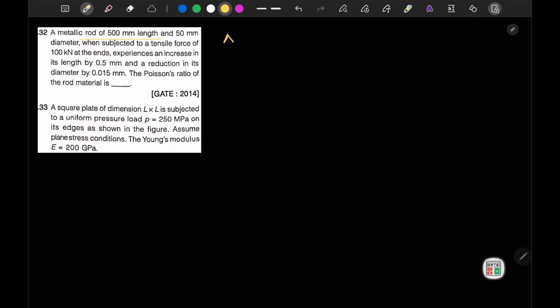So we know that we can calculate the strain in both your x and y direction. If we talk about change in length, delta L can be given as, since it is axially loaded, PL by AE.